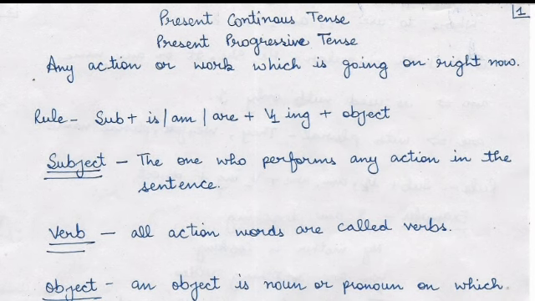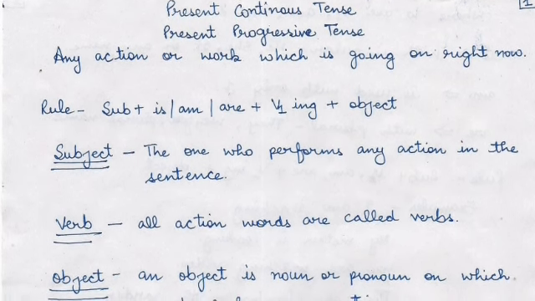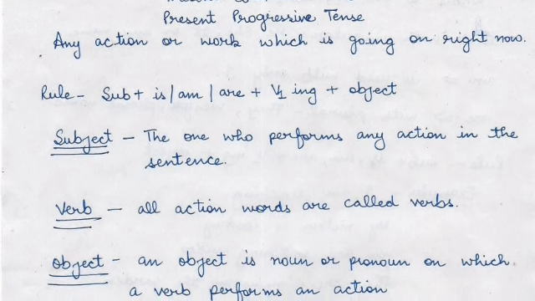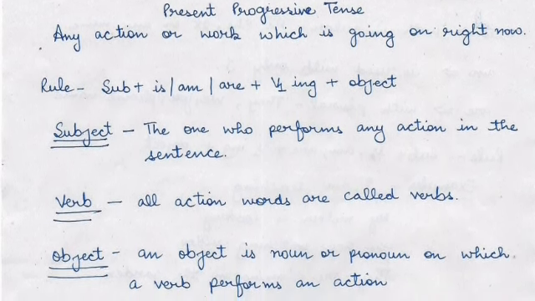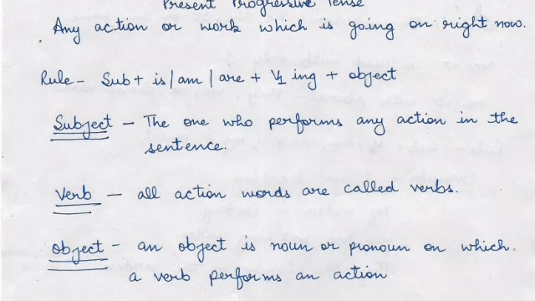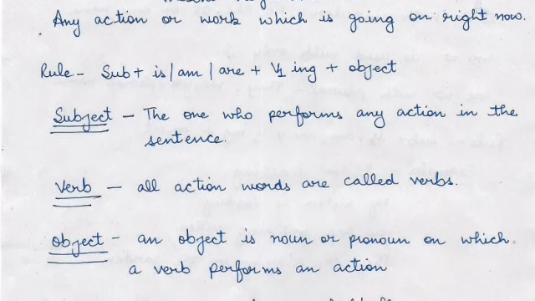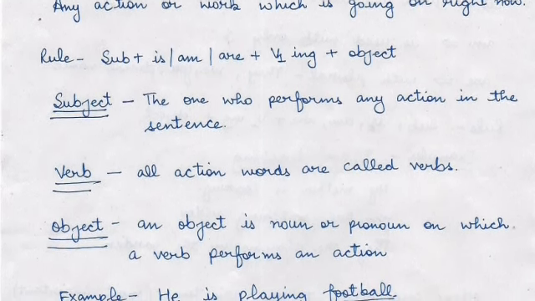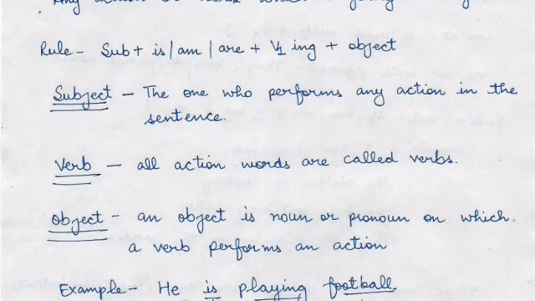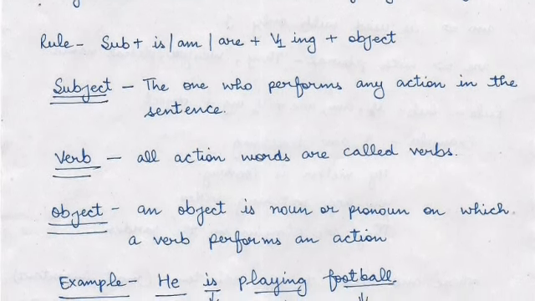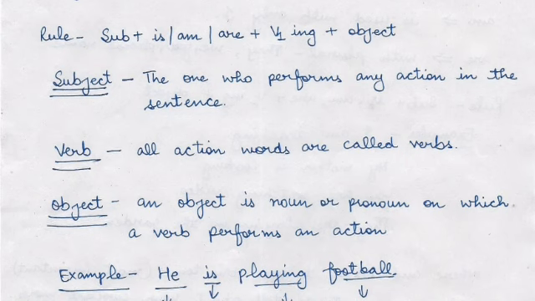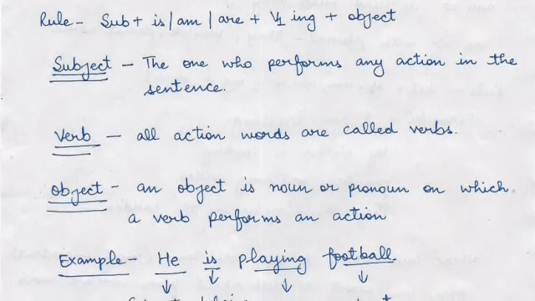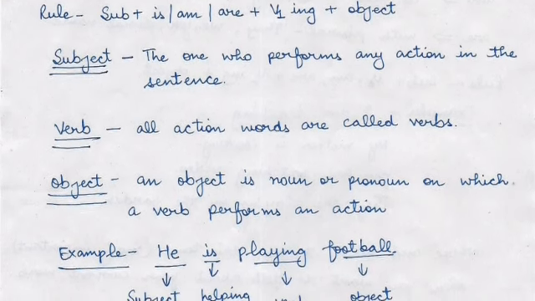Now we will talk about the structure of the sentence. The rule of this tense is subject plus is/am/are plus first form of verb plus ing, which is the most important thing in this tense, plus object. As I have told you already in the first video, which is of present indefinite tense, I have told you in detail about what is subject, verb, and object. If you want to know about these things in detail, then you can watch that video. But in this video, I will tell you in brief only.